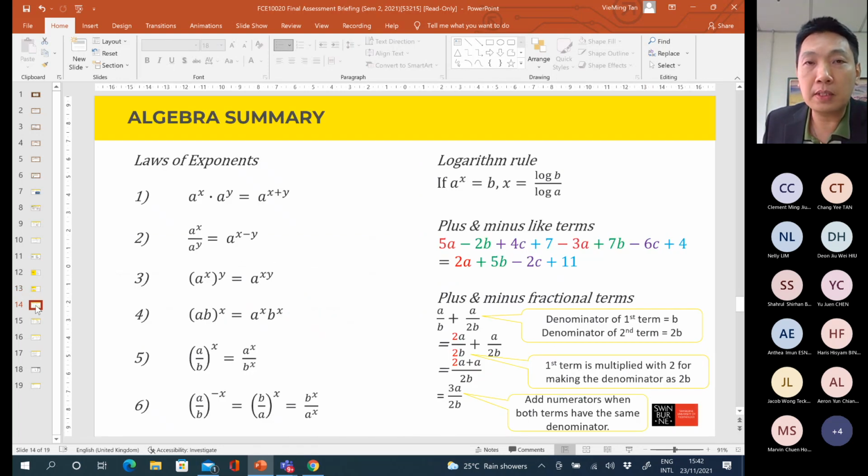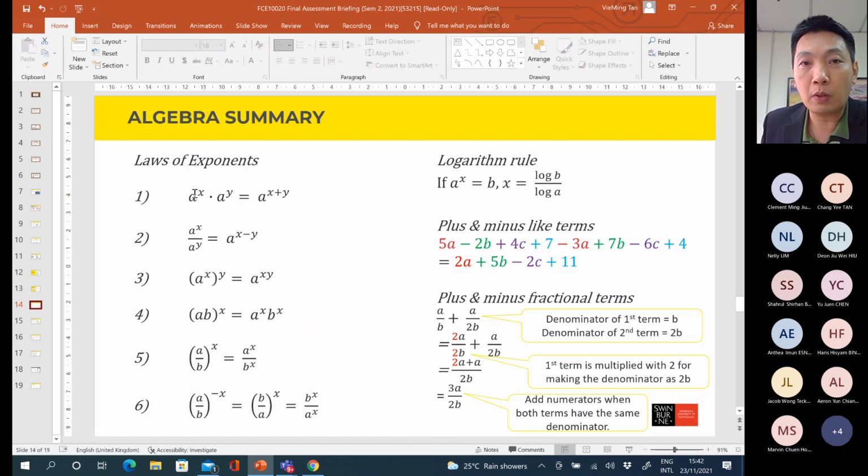Okay. So in order to simplify an algebra expression, what you can do is apply the law of exponents. If the equation involves multiplication and division and the base numbers are the same, then you can combine the index numbers.